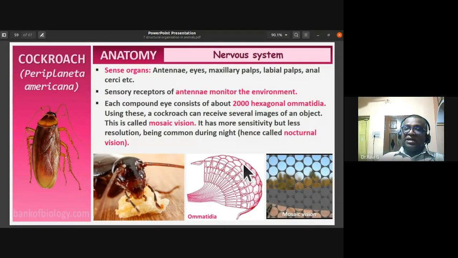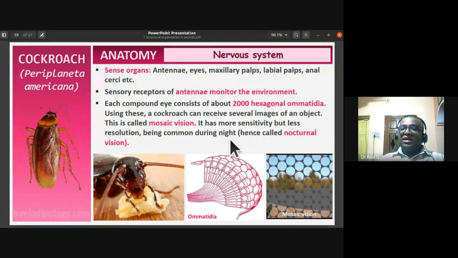Each compound eye consists of 2000 hexagonal ommatidia, and using these, a cockroach can receive several images of an object. This is called mosaic vision. It has more sensitivity but less resolution.